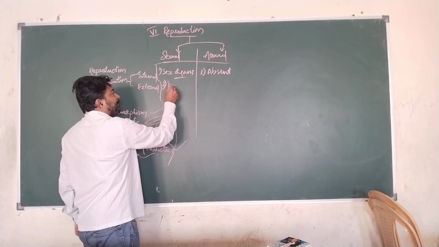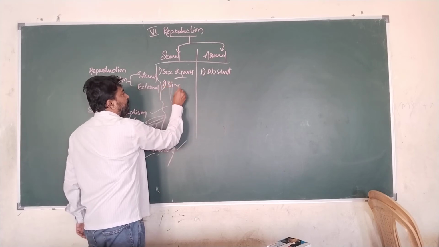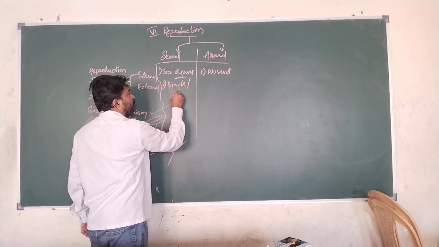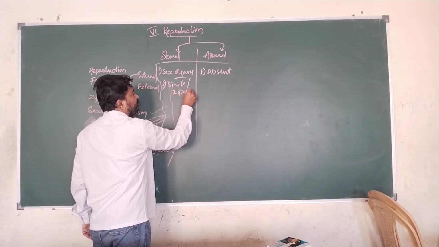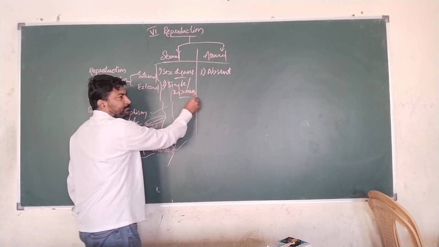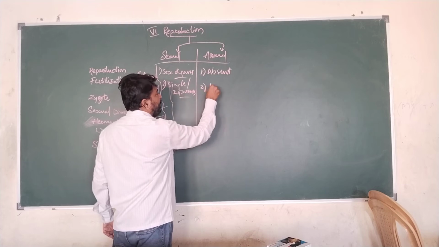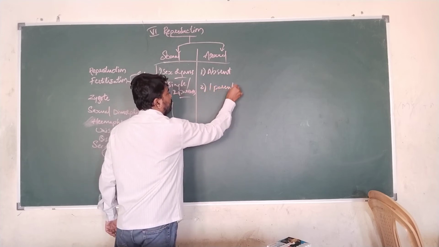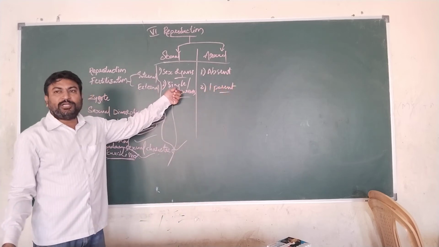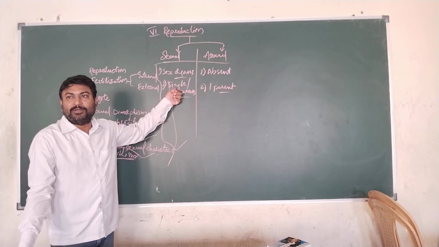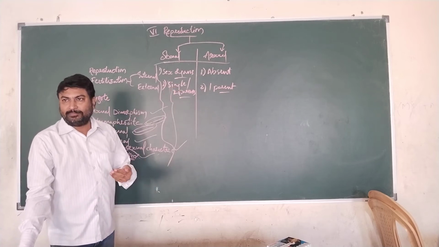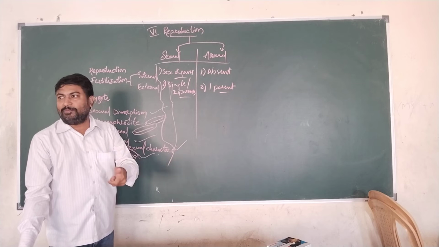Sexual reproduction involves either a single parent or two parents, whereas asexual reproduction involves only one parent. For example, if you take a plant, self-pollination and fruit will be formed.